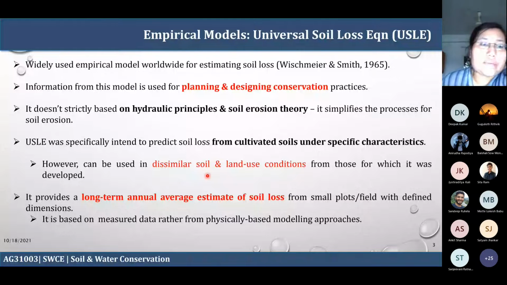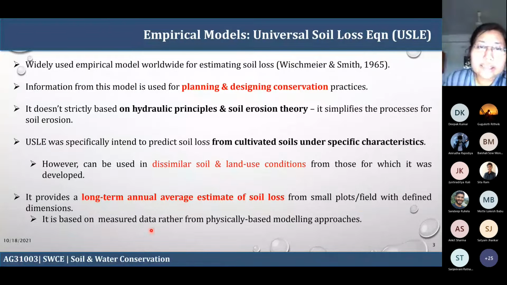So the USLE generally reports a long-term annual average estimate of the soil loss from, as I told, a small plot. Generally the dimension of the plot is fixed, with a predefined dimension. It is based upon the measured data. As I told, it is empirical. It is based upon the measured data, unlike physically based modeling approaches.